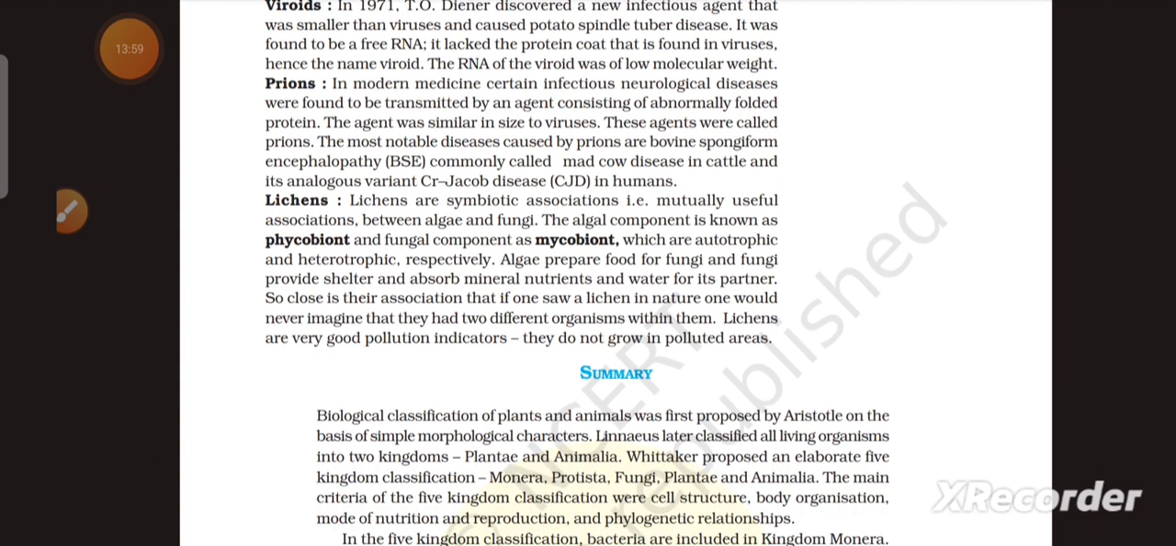Prions. In modern medicine, certain infectious neurological diseases were found to be transmitted by an agent consisting of abnormally folded protein. The agent was similar in size to virus. These agents were called prions. The most notable diseases caused by prions are bovine spongiform encephalopathy (BSE), commonly called mad cow disease in cattle, and its analogous variant Creutzfeldt-Jakob disease, that is CJD, in humans.